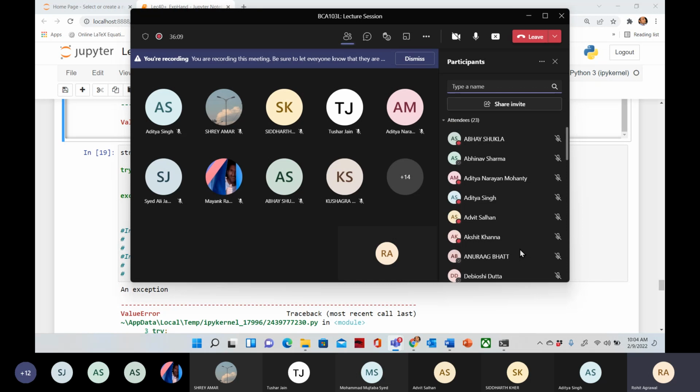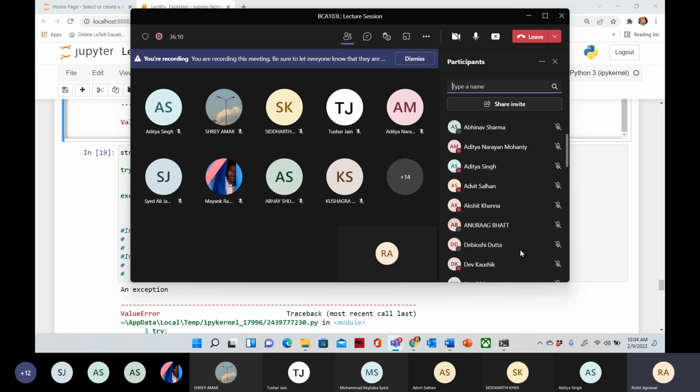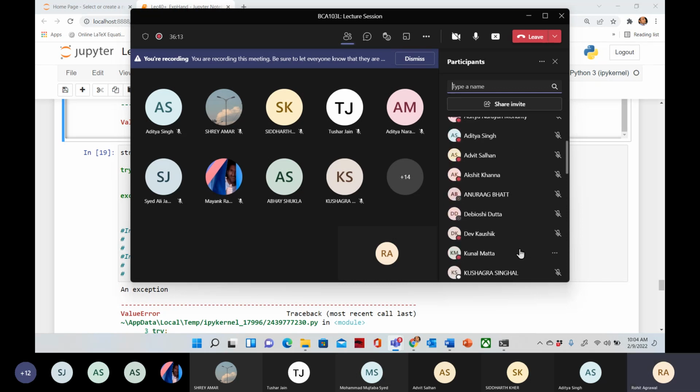Abhay, Abhinav, Aditya, Advait, Akchet, Anurag. Anything you want to ask?